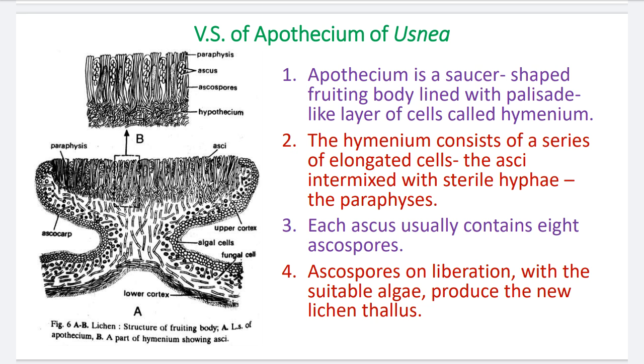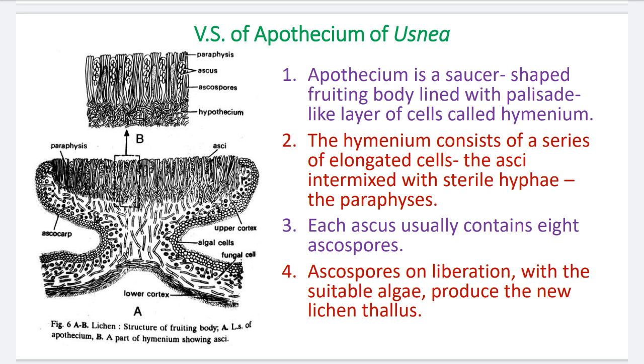Number 2, the hymenium consists of a series of elongated cells, many straight, elongated, upright cells. These cells are called the asci, ascus being singular and asci plural, and these asci are intermixed with sterile hyphae called paraphyses. So the hymenium layer is made by the asci and the paraphyses. Paraphyses are the sterile hyphae.